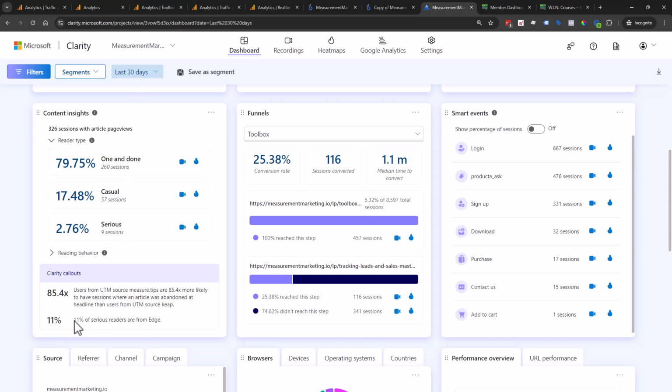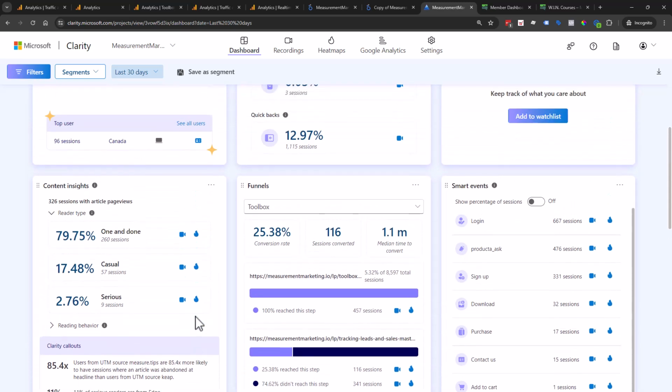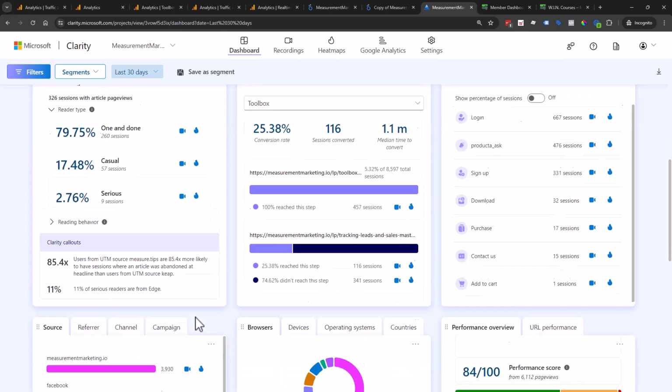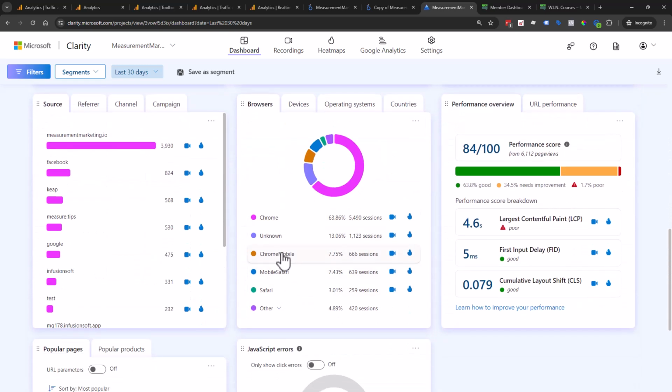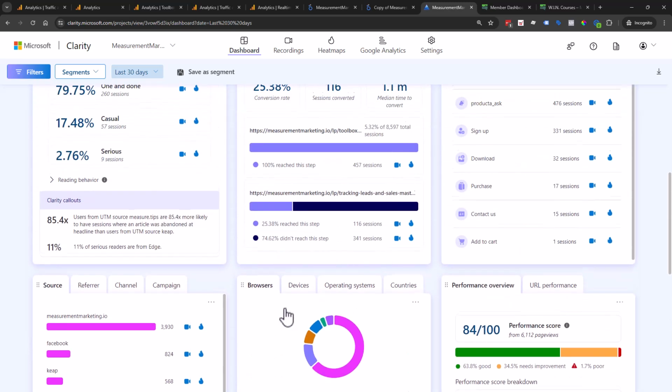If I change the dates to the last 30 days, we can look at this and go, hey, we're still using Edge. Am I going to do anything with that at this time? Absolutely not, because so many of our users are using Chrome or some version of it, or Safari. And as you can see here, it's a teeny tiny amount that uses all of the others. So we're not going to dive into that.